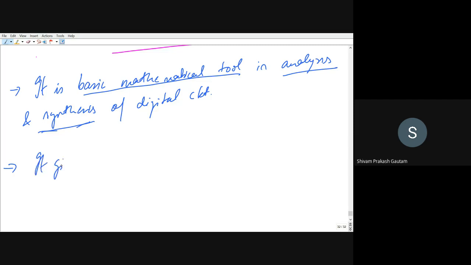It gives a way to express logic functions algebraically.